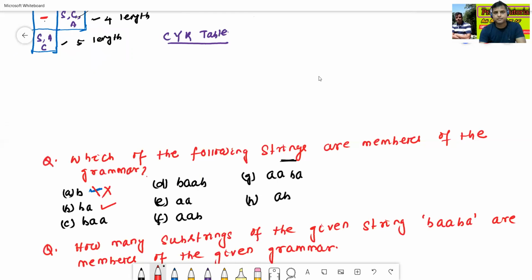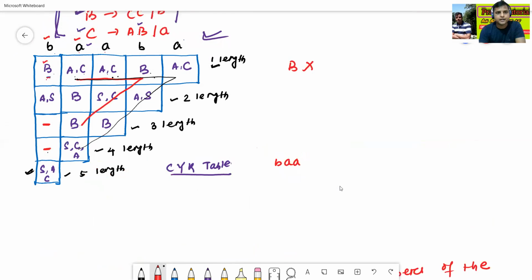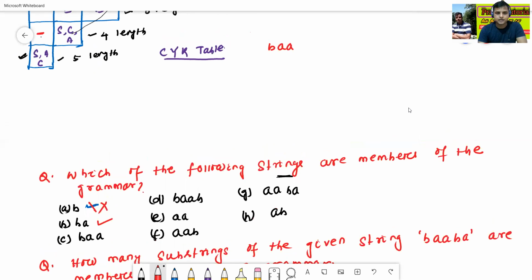Now we'll check BAA. Is BAA a member or not? See here, BAA means this box, and this box does not contain anything. So BAA is not a member.